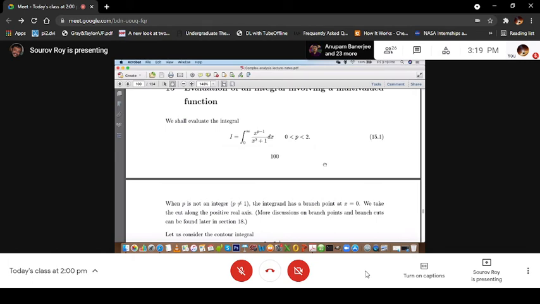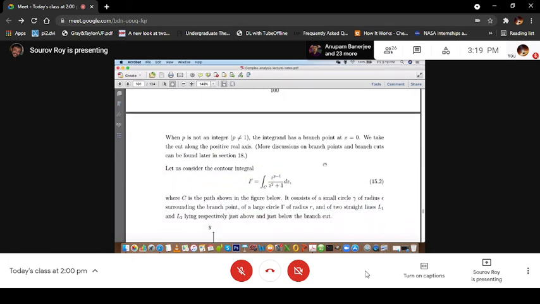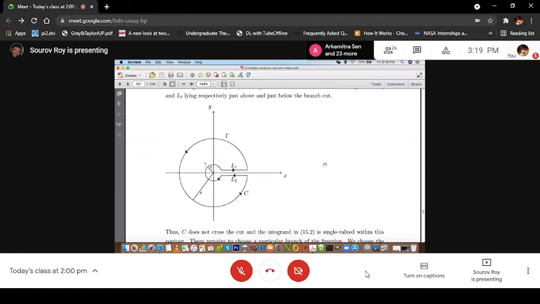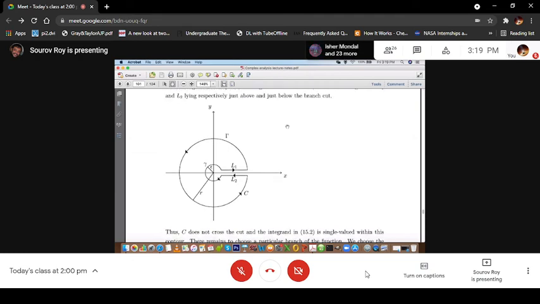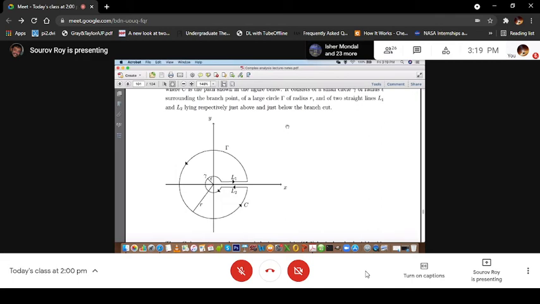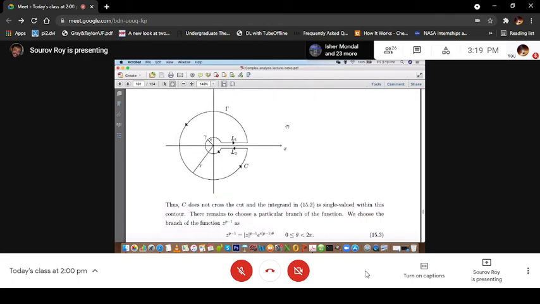That's what we will choose. Since z to the power p minus 1, when p is between 0 and 2 and not equal to 1, if you take a complete circle around z equal to 0, the initial value of the function is not restored. You have seen complex power, you know that.